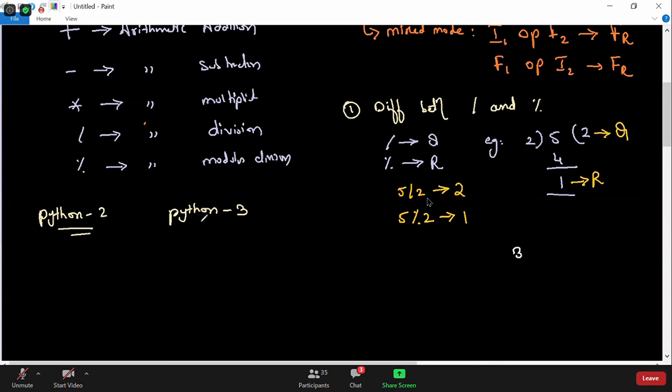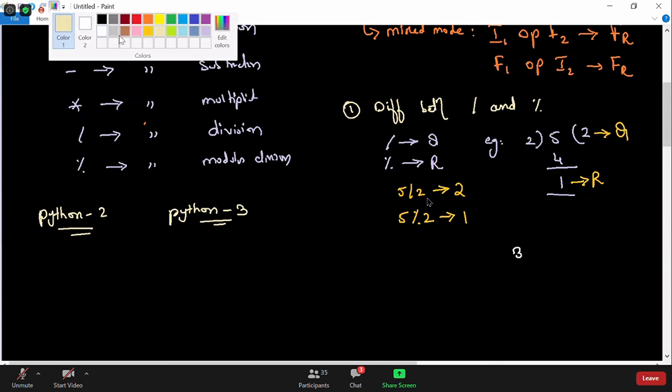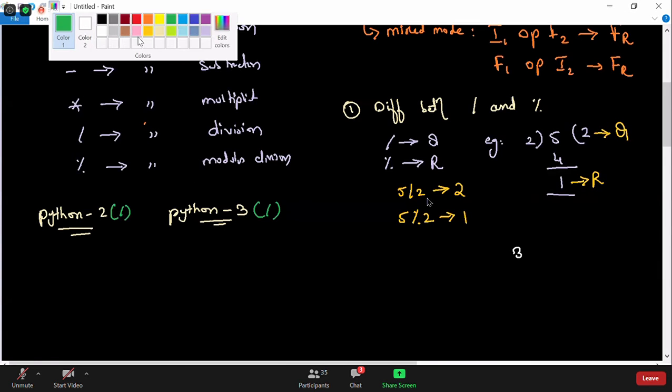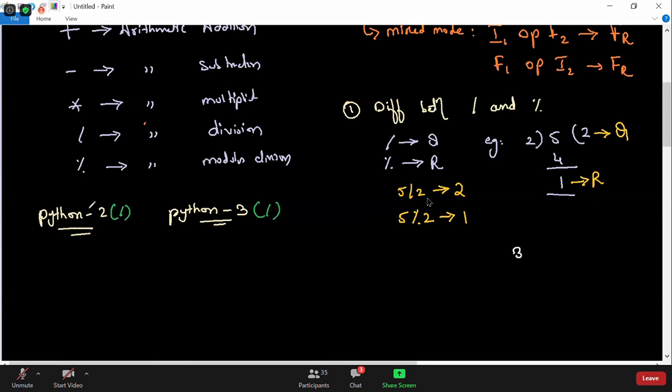Okay, this is another interview question. The first basic interview question we have learned is the difference between division and modulus division. We learned that division gives you the quotient and modulus gives you the remainder. But this answer will also change now after learning the Python 2 and Python 3 operators. So let me talk about what the Python 2 division operator is and what the Python 3 division operator is.